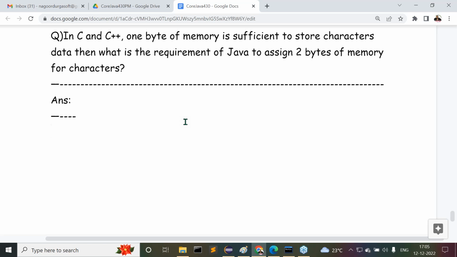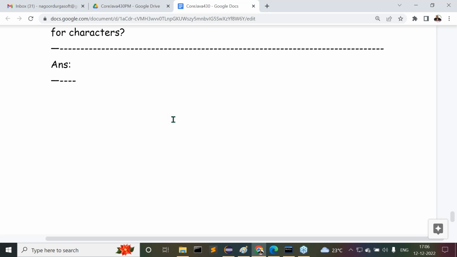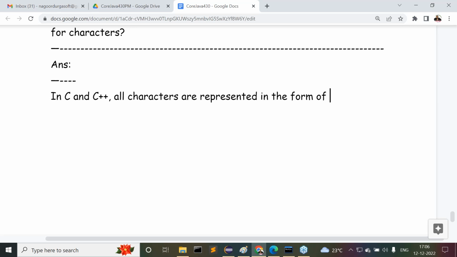All right, now I'm going to give some answers to you. Observe carefully the answers I'm telling there. In C and C++, all characters are represented in the form of ASCII values.